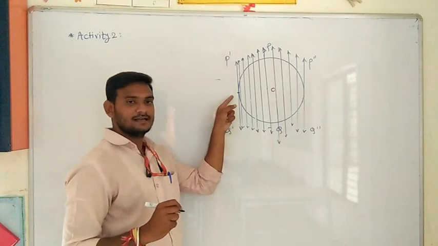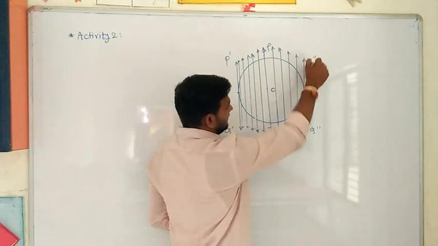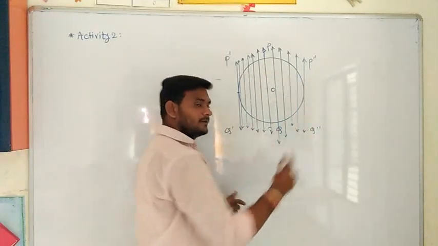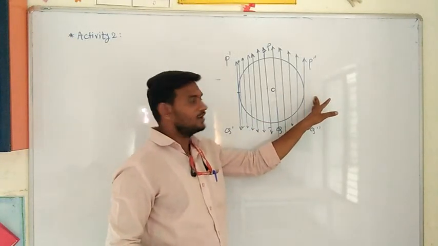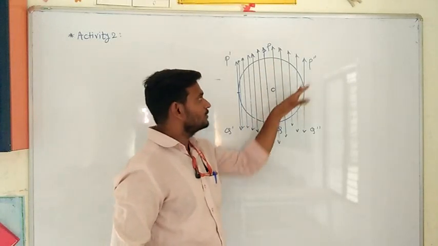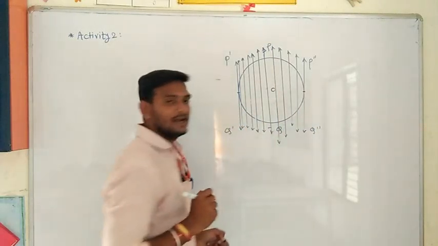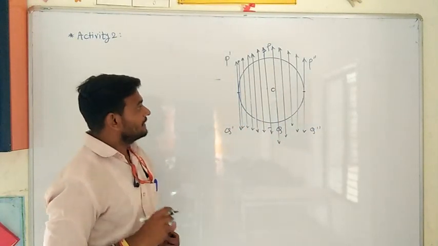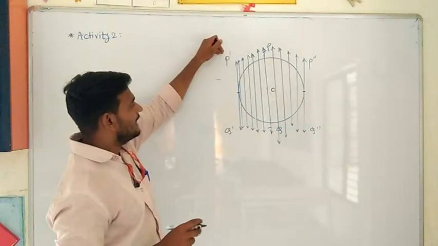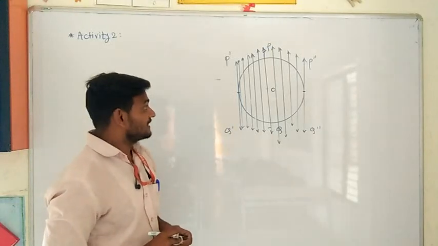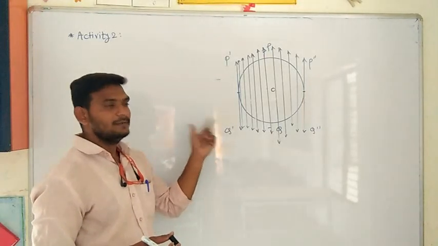On the right hand side also, P double dash Q double dash will intersect the circle at a single point only. Therefore we can say P double dash Q double dash is also a tangent to the circle, and P dash Q dash is also a tangent to the circle. Now observe one thing, whatever we have seen in the previous activity, the same thing we got here.